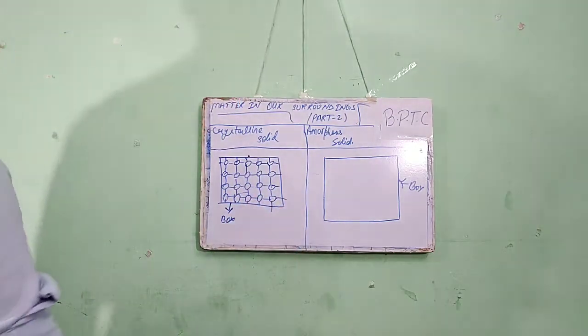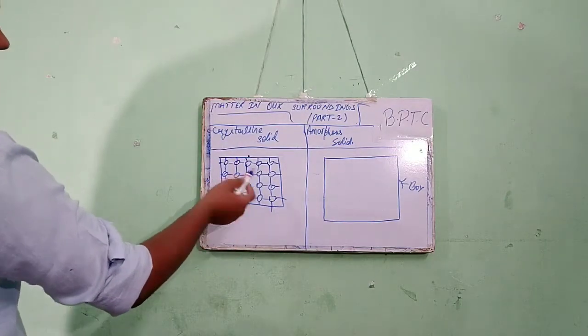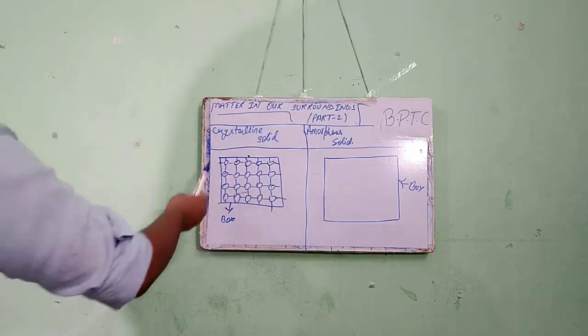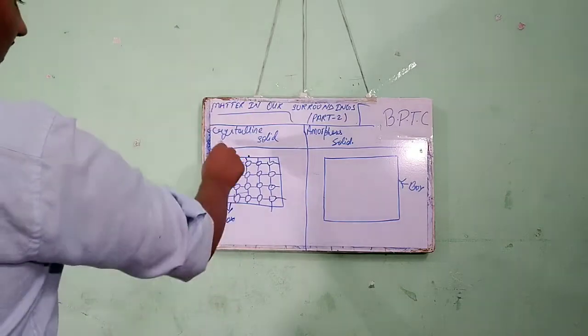Here we see these are the atoms, or we can assume these are the molecules in crystalline solids.